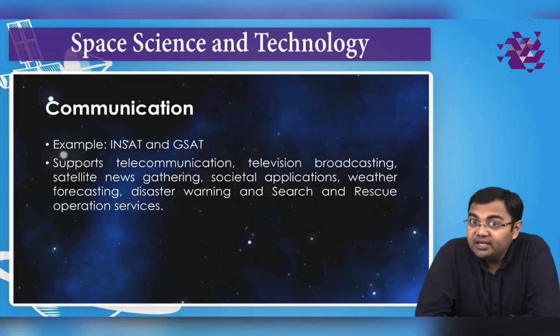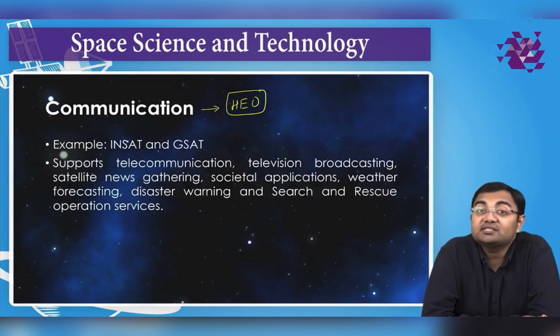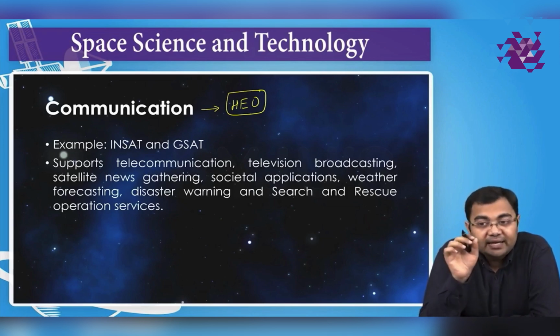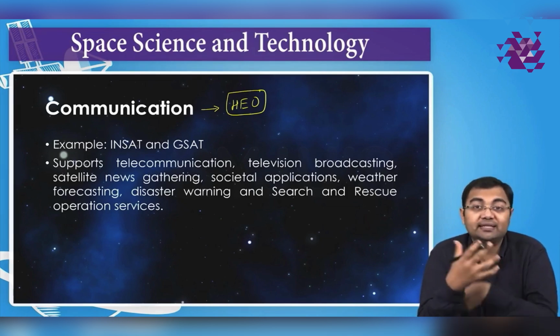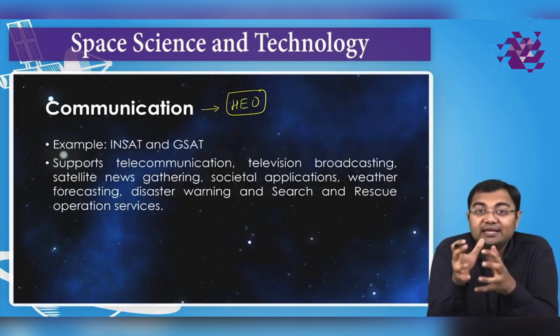First of all, we have the communication satellites. Already we have discussed a few things about them. We discussed that they are located in the high Earth orbit at a height of 35,786 kilometers. Apart from that, they are very essential to the development of a country. If you look at the significant changes, a kind of revolution, that India has seen in the communication sector, it all has been because of the communication satellites that we have been launching since the early 1980s. So the communication satellites have changed everything for us.